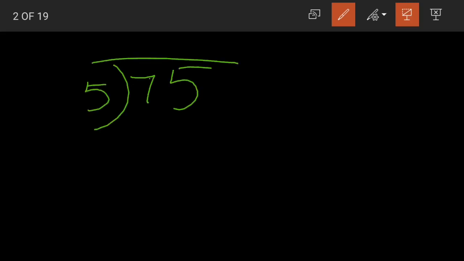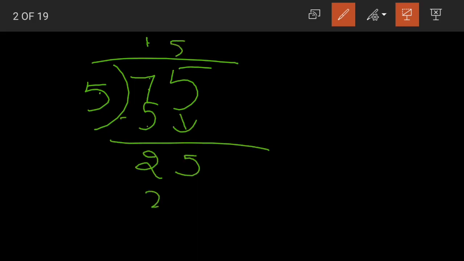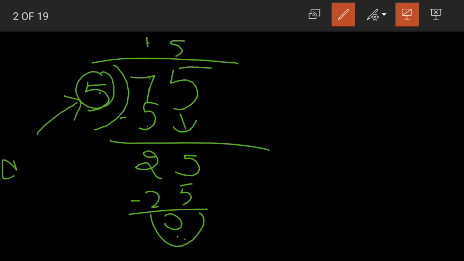What did we learn? See, suppose 75 divided by 5. How do we divide? Starting from the ones place. 5 ones are 5. Subtract 7 minus 5, 2, and then 5 is brought down. Then 5 5s are 25. When we subtract 25, the remainder is 0. So the number which is dividing is called our divisor.